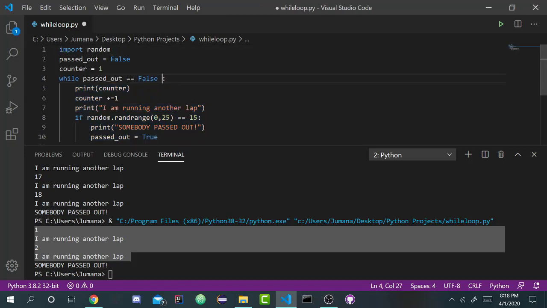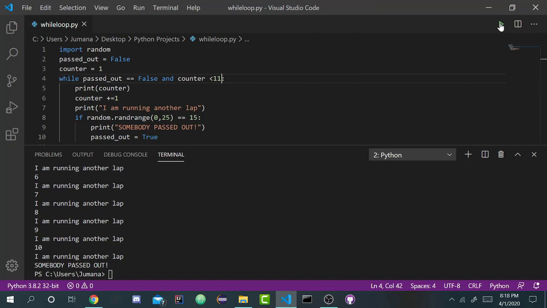So let's take another example. Let's say your coach says, well, today, guys, I want you to keep running until somebody passes out or until you've run 10 laps. Because we're starting at 1, it's going to run 10 laps. So notice what happens: I actually run 10 laps. Let's say I print the counter, which is 10, and I check for a random number, and then I go back here and check: passed out is equal to false, and counter is less than 11. Well, it's not, because I increased counter, which was 10, by 1, so now counter is equal to 11. So this is false.